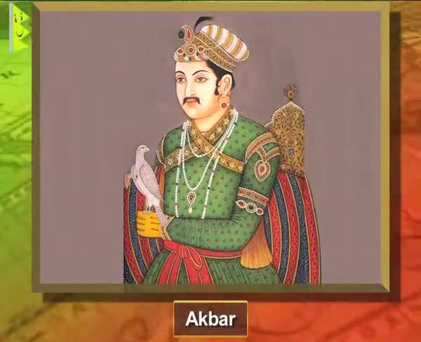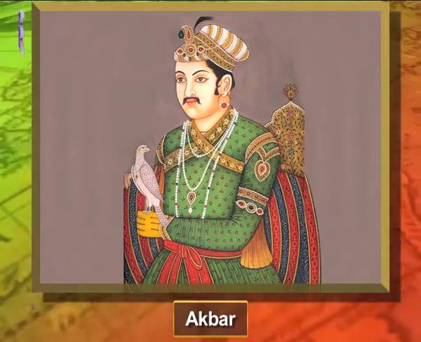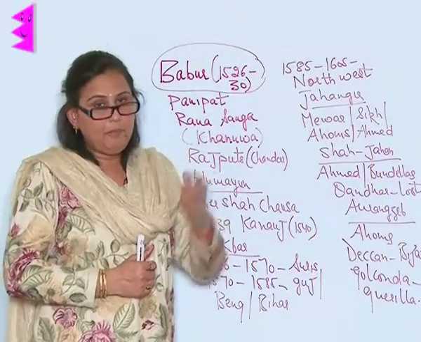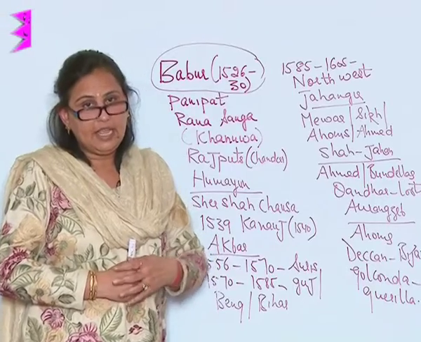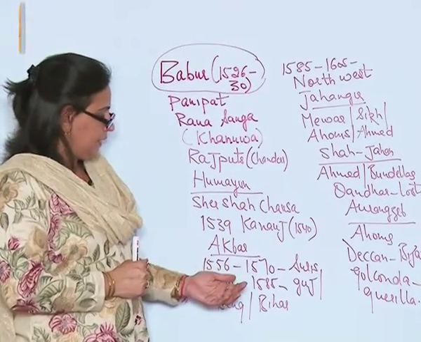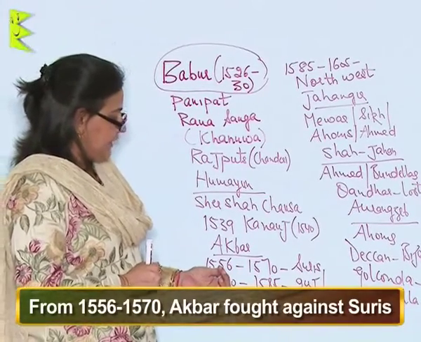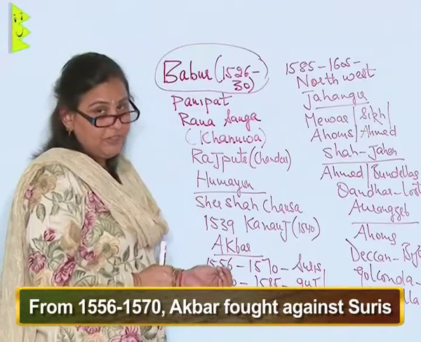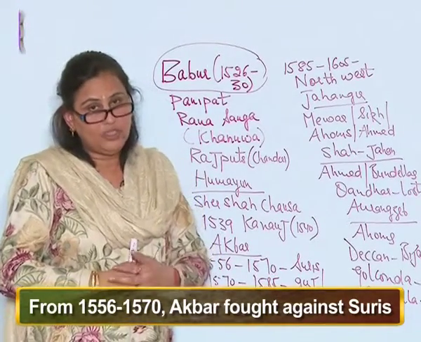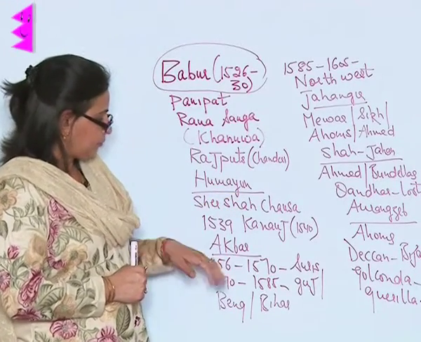Now comes Akbar. The word Akbar means great, and in fact he was the greatest of all the Mughal emperors. He followed a beautiful policy of matrimonial alliances and the Rajput policy, which made him very strong. As far as his conquests are concerned, from 1556, that is at the time of his accession to the throne, till 1570, he fought against the Suris, that is the descendants of Sher Shah Suri.